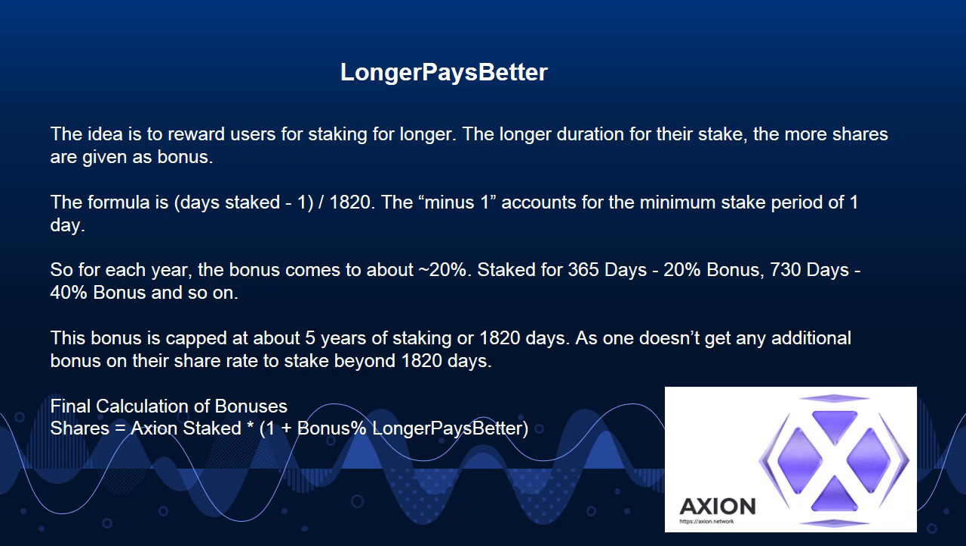Staked for 365 days, 20% bonus. 730 days, 40% bonus, and so on. This bonus is capped at about 5 years of staking, or 1820 days, as one doesn't get any additional bonus on their share rate to stake beyond 1820 days. Final calculation of bonuses: shares equals Axion staked times 1 plus bonus percent. Longer pays better.